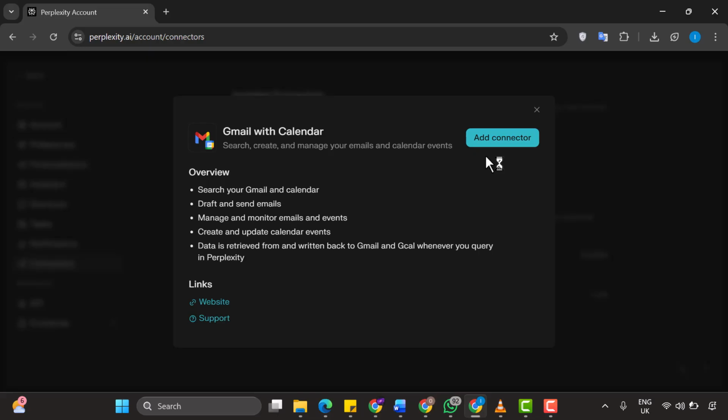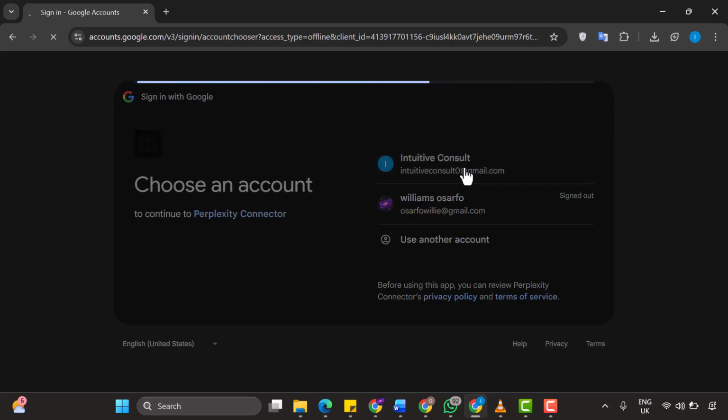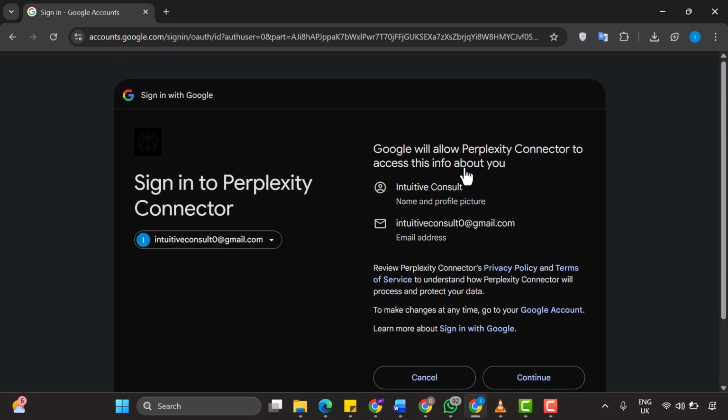This is really important to understand. Perplexity isn't storing all your emails permanently on their servers. Instead, it accesses your Gmail in real time when you ask it to do something, performs the action you requested, and then that's it. This is much more secure and privacy-conscious than some other approaches. So now, click Add Connector to continue with the setup process. Then select the specific email account you want to connect. If you have multiple Google accounts, you'll be able to choose which one you want to use.